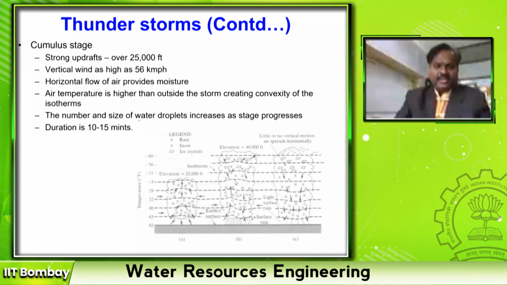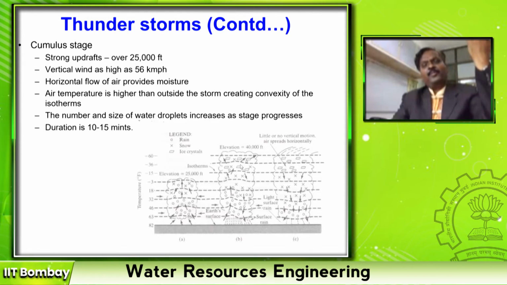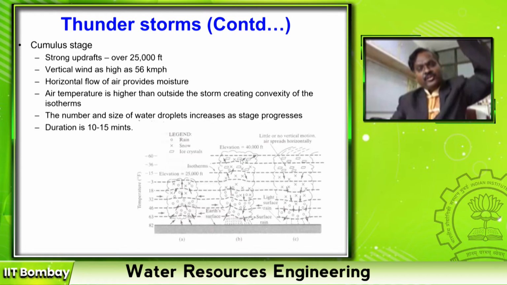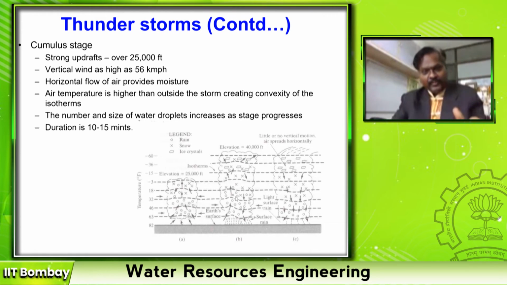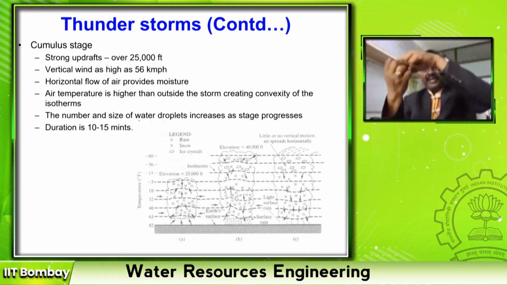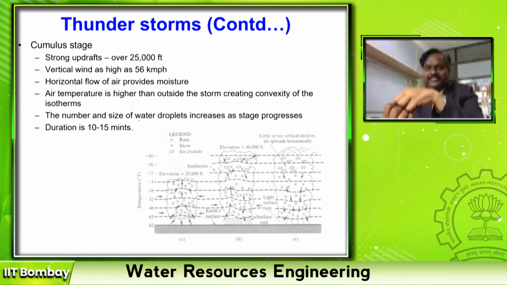They start falling down due to gravitational force. See, in this maturing stage, both processes are happening. First, the winds are still going upwards, whereas from higher altitude ice crystals are coming down. Right? This is where two different temperature particles meet together.